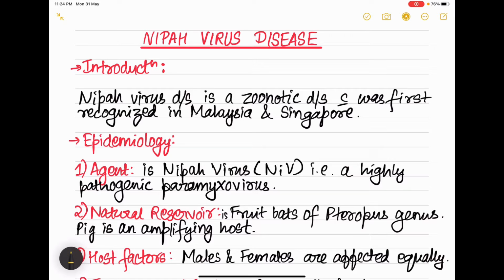So today I am going to discuss with you Nipah virus disease. Okay, a very important topic. So coming to the introduction, Nipah virus disease is a zoonotic disease which was first recognized in Malaysia and Singapore. By zoonotic disease, I mean a disease which is transferred from animals to human beings.